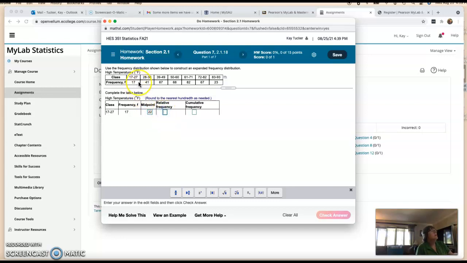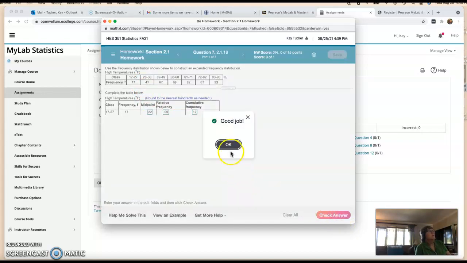Then the relative frequency, I take 17 divided by the total of all of them. The total of all of them was 365. So when I divided that, I got 0.11 rounded, or I'm sorry, 0.05 rounded to the nearest hundredth. So make sure you follow directions on rounding or it'll count it wrong. And then the cumulative frequency is how many we've had to that point. So we've only had 17. And then I click check answer, and it says good job.